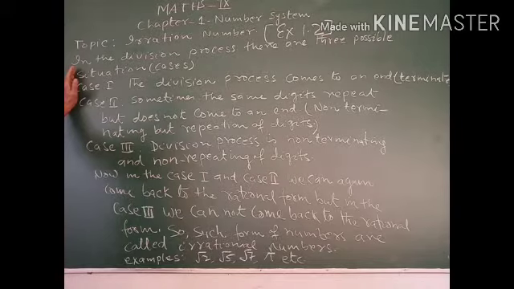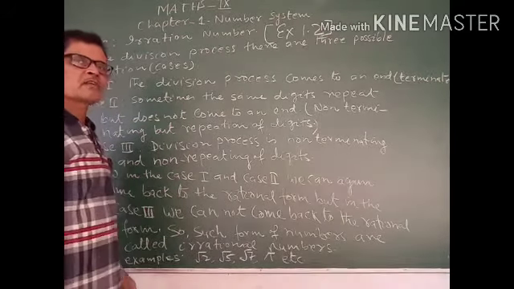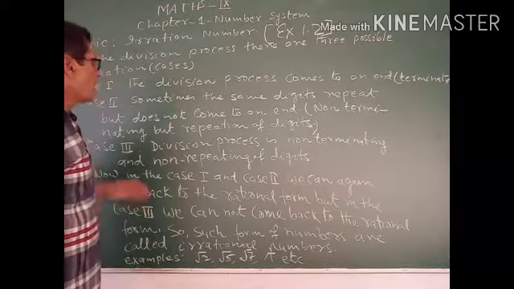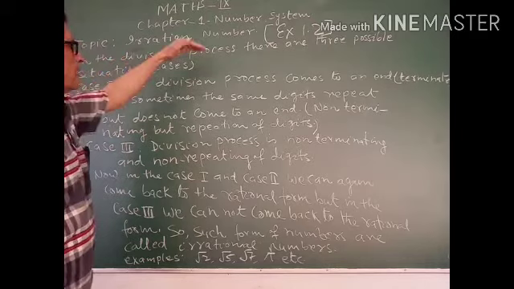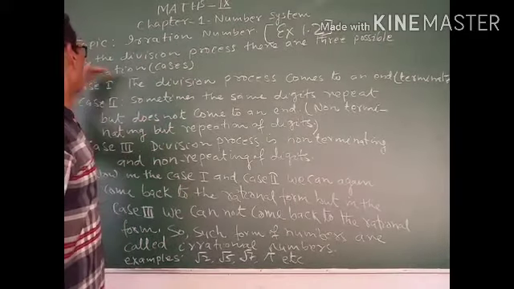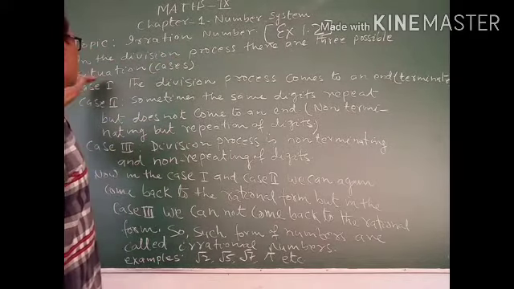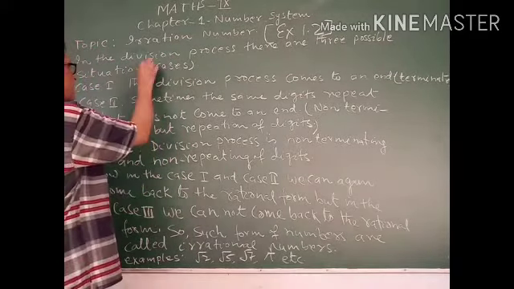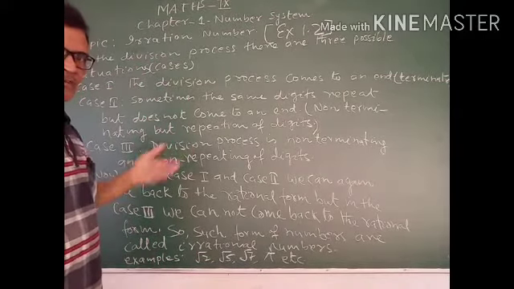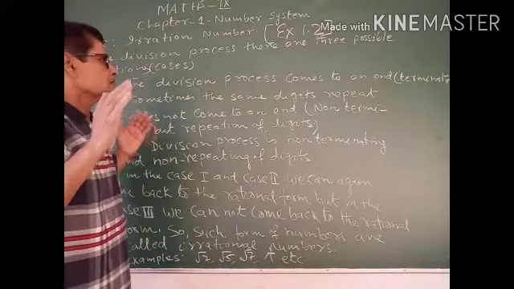In the division process, you know very well the decimal representation of a fraction or rational number, and to bring it in decimal form we divide it. So in the division process there are three possible cases, when we divide numerator by denominator.